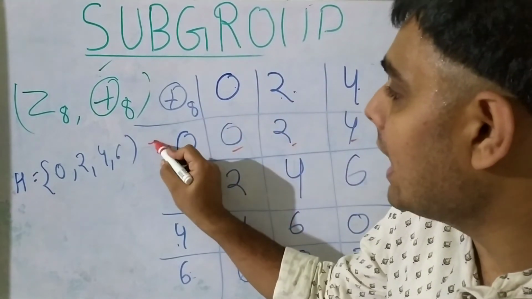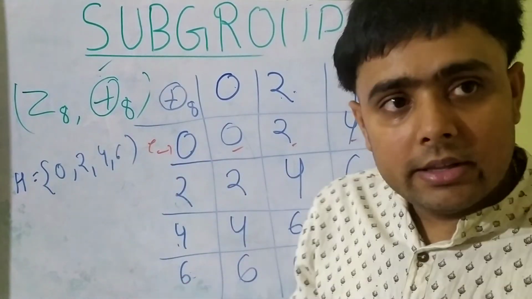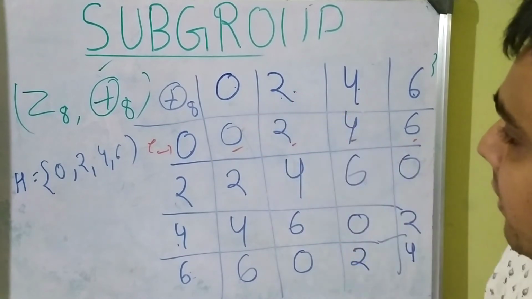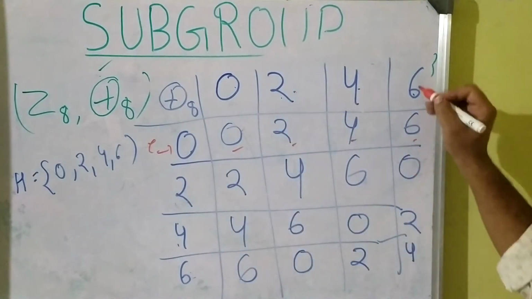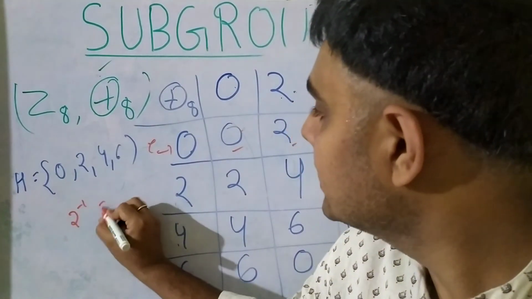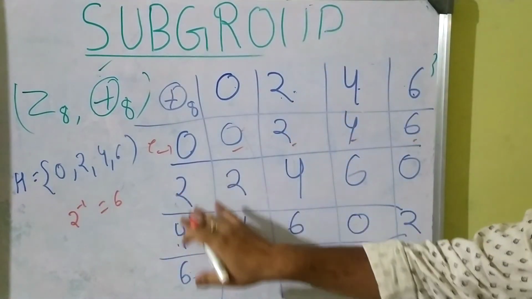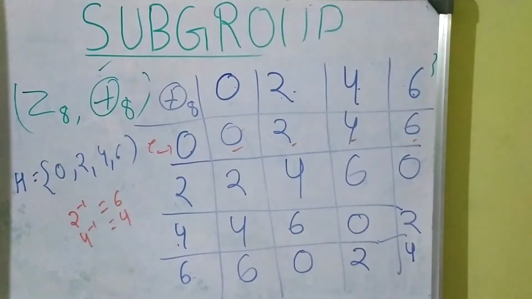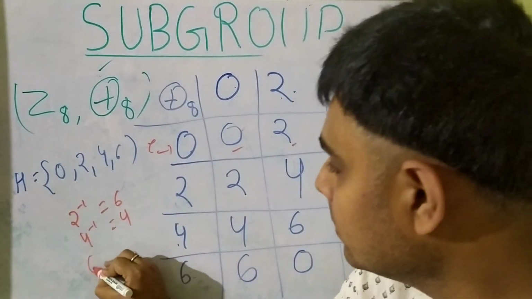So this is the identity element. Now let's see whether there is an inverse for each element. For 0, 0 itself is the inverse. For 2, 6 is the inverse. For 4, the inverse will be 4. And for 6, the inverse will be 2.